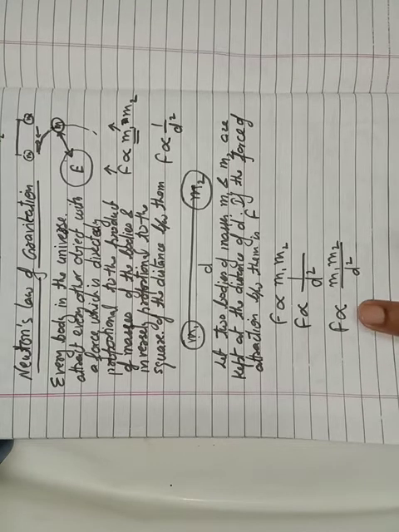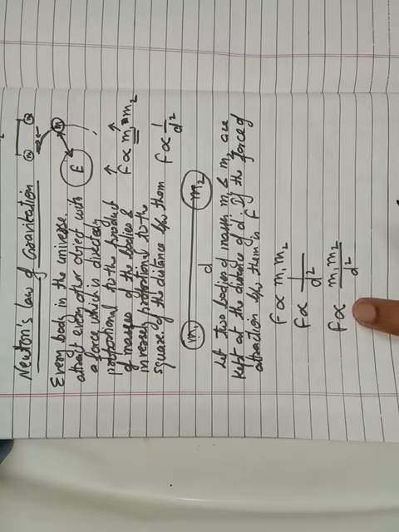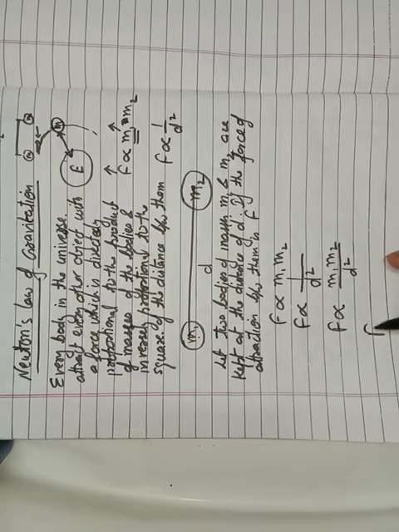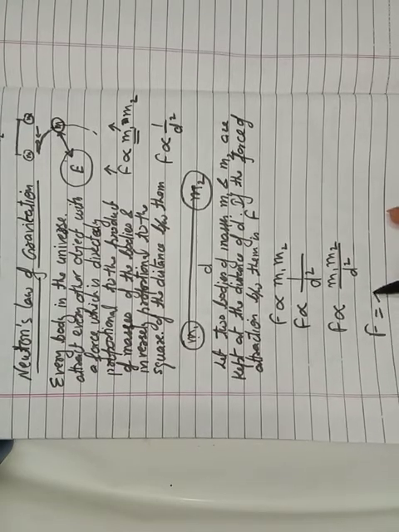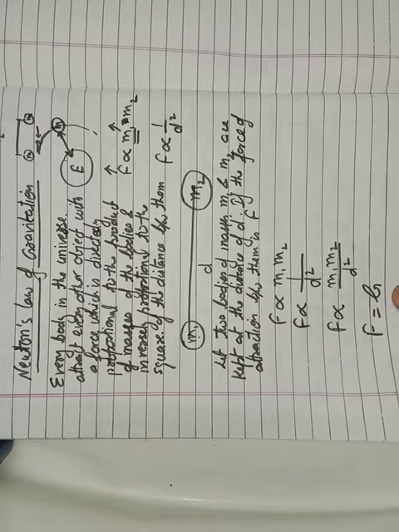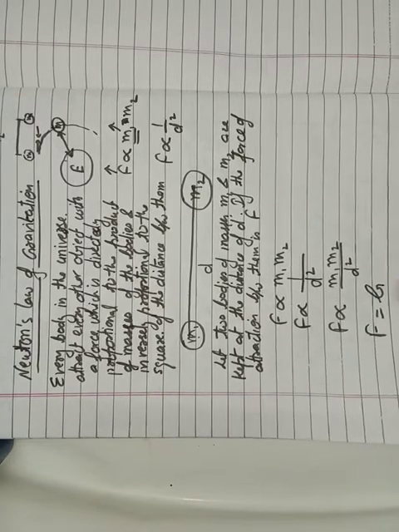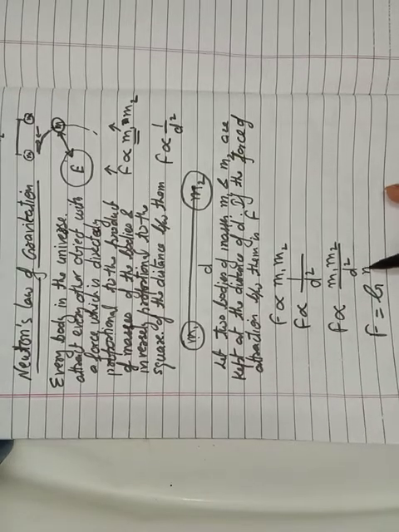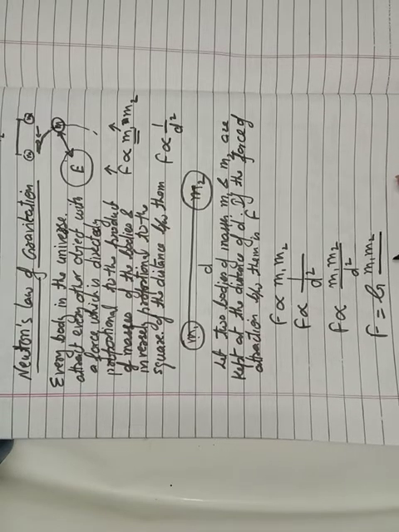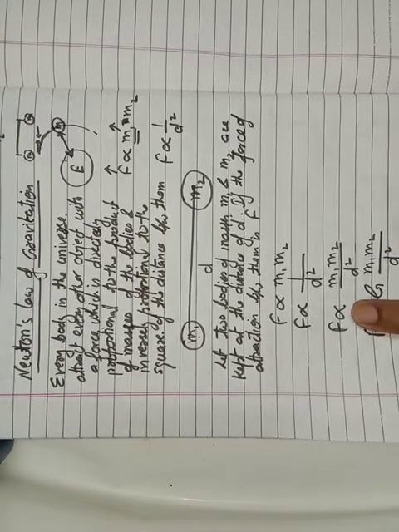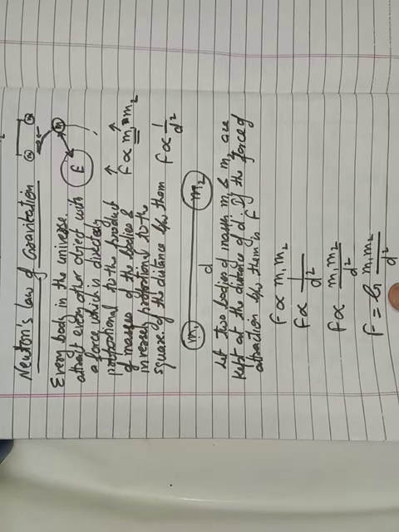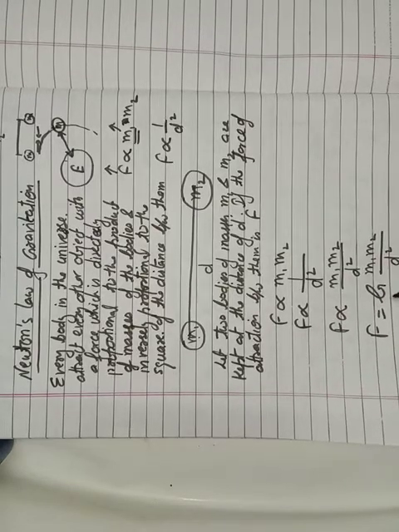We have to use a constant value for removing this direct proportionality sign. So we use a constant value, that is G. Okay, this is a constant G, times m1 m2 upon d square. If you want to remove this sign, you have to use some constant value. So here the constant value is G. And what is the G here?